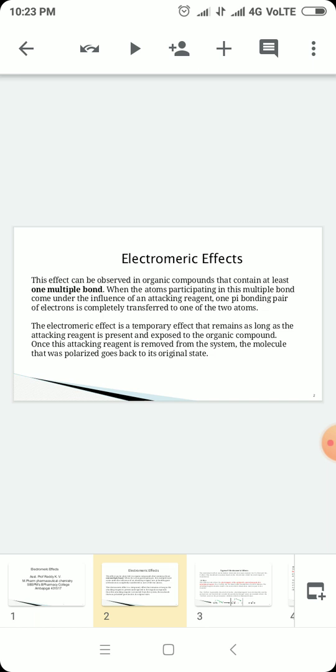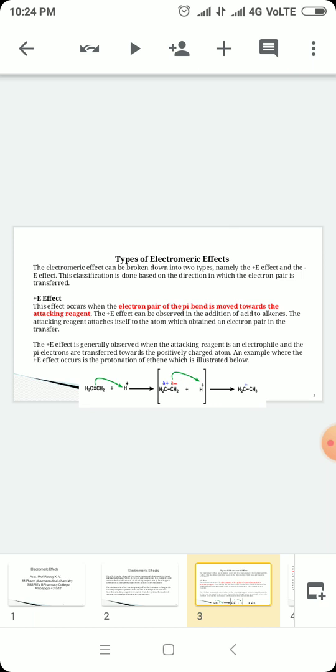What does this mean? The electromeric effect is only considered when there is a compound containing a double or triple bond, and the substrate gives a plus or minus charge on a carbon atom. Depending on the reagent characteristic, this gives a plus E effect or a minus E effect. Plus E effect means plus electromeric effect, minus E means minus electromeric effect. Okay. Next, the types of electromeric effect.